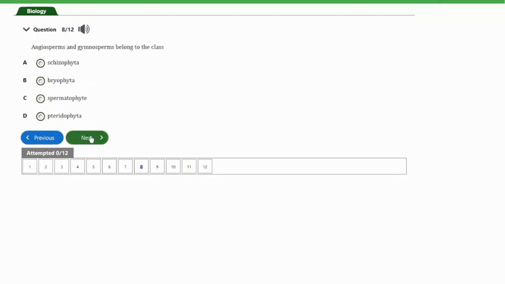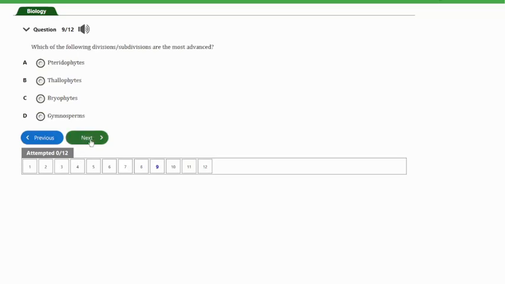It says angiosperms and gymnosperms belong to the class A, schizophyta, B, bryophyta, C, spermatophyta, and D, pteridophyta. So guys, the answer to this question is option C, and that's the spermatophyta. The angiosperms and gymnosperms are seed producing plants, so they are spermatophyta. So let's look at the next question, guys, and that's question number 9.